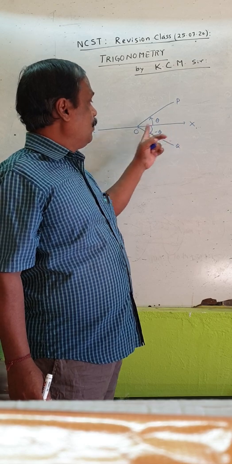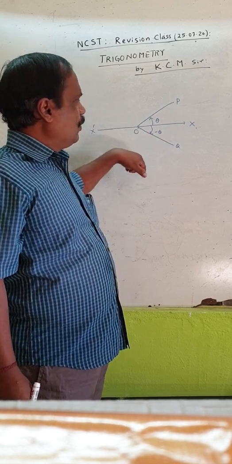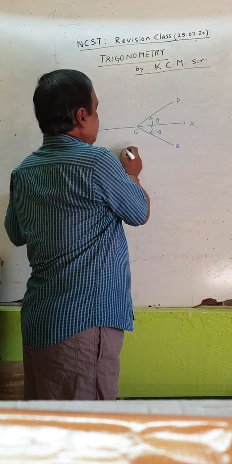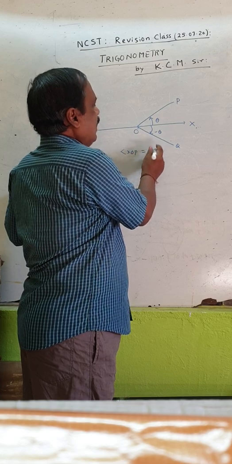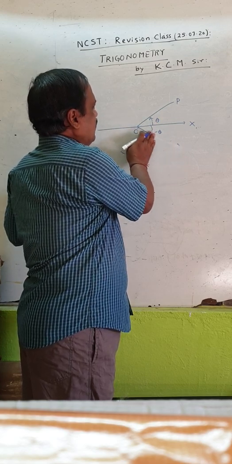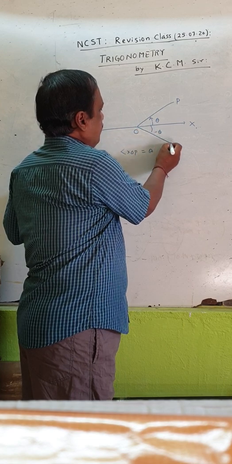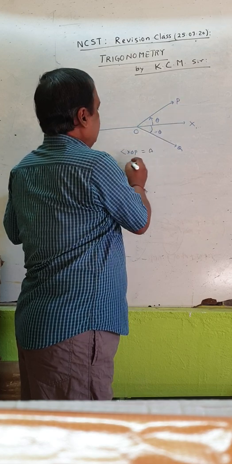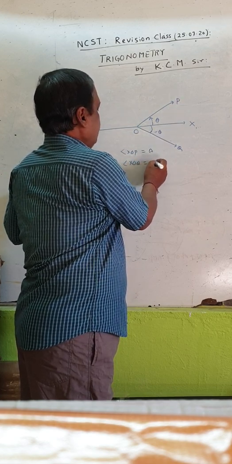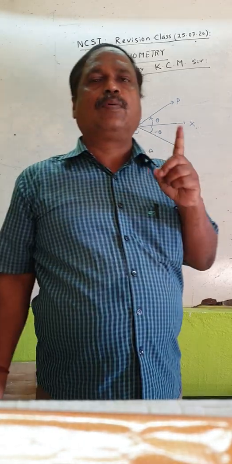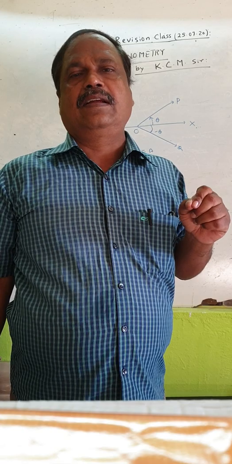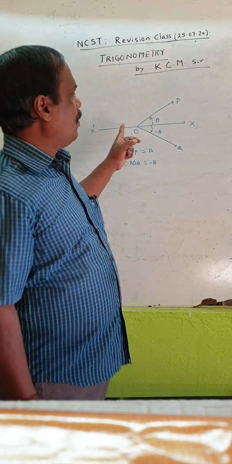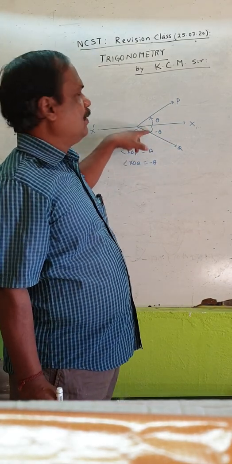Again from OX, if you measure in the clockwise direction, that means toward down, that is a negative angle. So this is XOP, theta. XOP is theta, and this angle is of the same dimension. And this XOQ is minus theta. These are very important concepts in geometry or trigonometry. First concept in trigonometry: measurement of angles, convention of measuring angles. From OX, in this way positive, in this way negative.